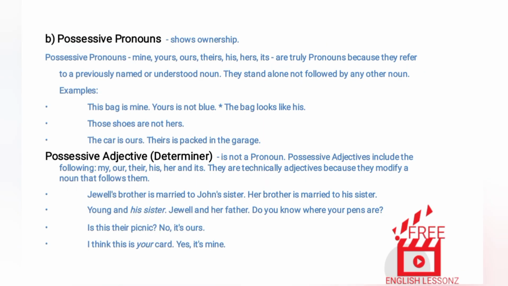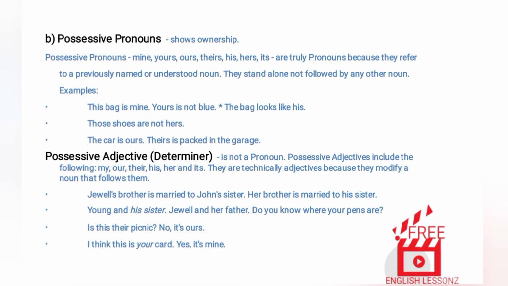B. Possessive pronouns show ownership. Possessive pronouns, mine, yours, ours, theirs, his, hers, its, are truly pronouns because they refer to a previously named or understood noun. They stand alone, not followed by any other noun. Examples. This bag is mine. Yours is not blue. The bag looks like his. Those shoes are not hers. The car is ours. Theirs is packed in the garage.